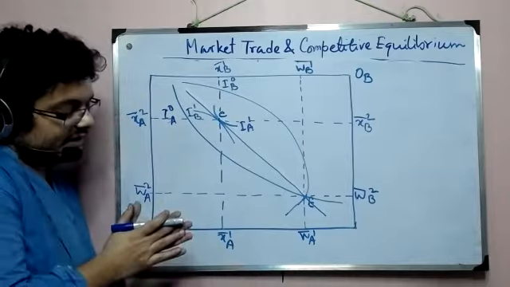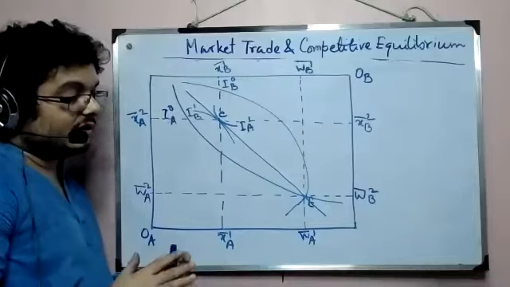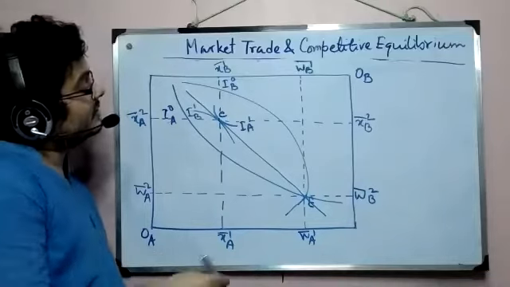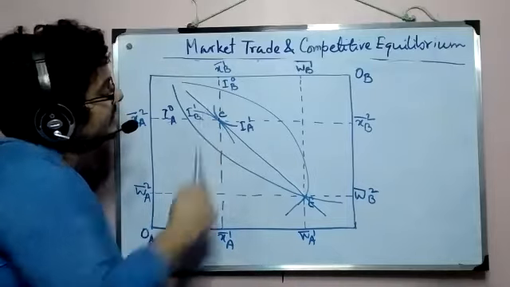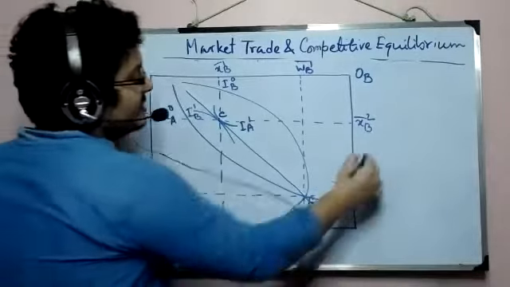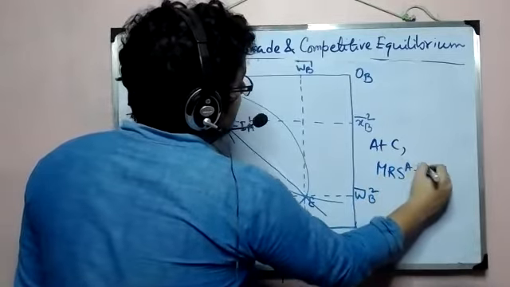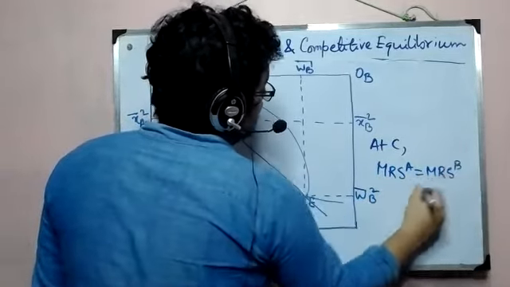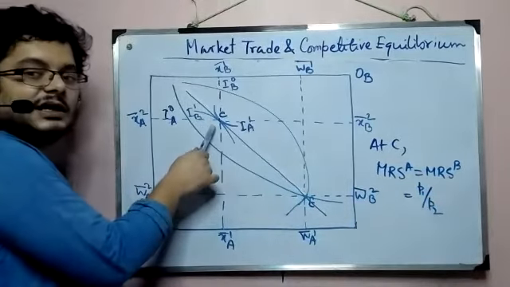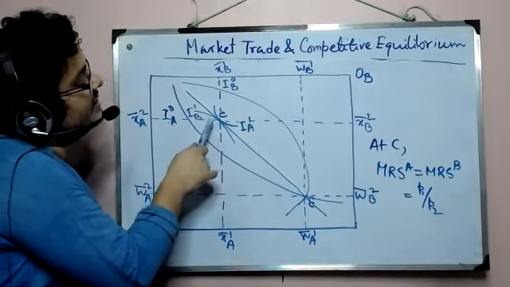Now, as I said, the relative price is the same for both, right? It's not the case that each of them is looking at two different price sets. No. So the ICs are tangent at the point C, right? So at C, we have our familiar condition, that is MRS A equal to MRS B. And just now we saw that it has to be equal to P1 by P2. So this is our price line going through the common point at which these two ICs are tangent.